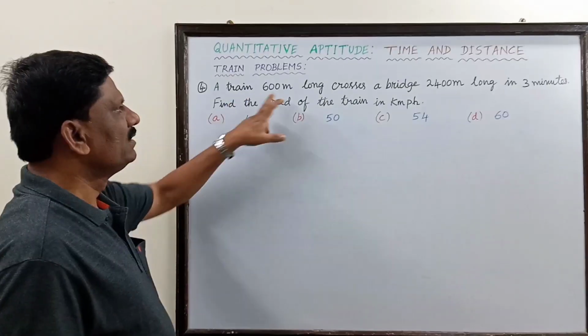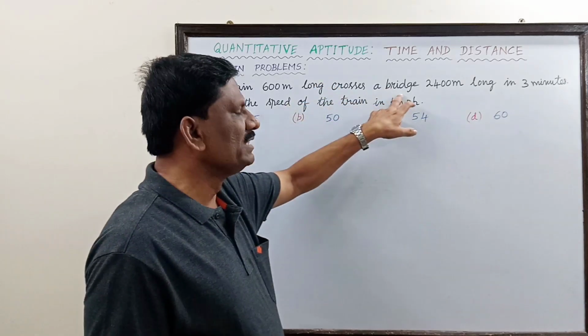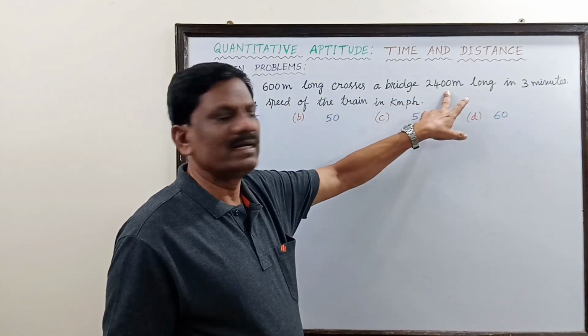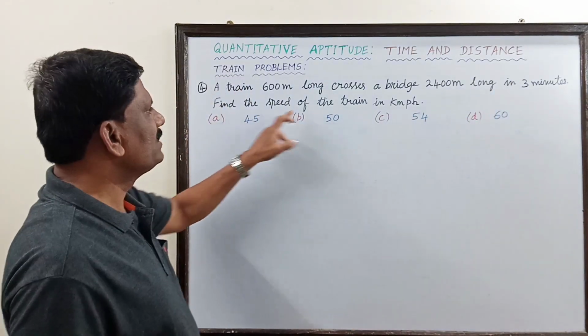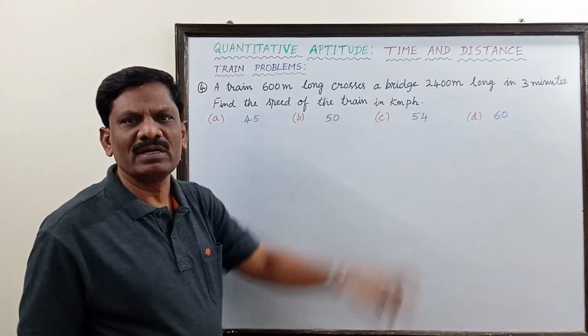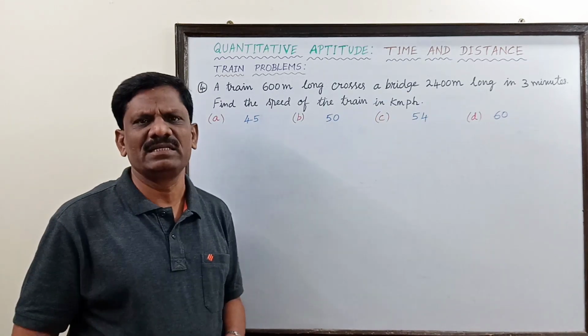A train 600 meter long crosses a bridge 2400 meter long in 3 minutes. Find the speed of the train in kilometer per hour. The problem is very simple and direct.